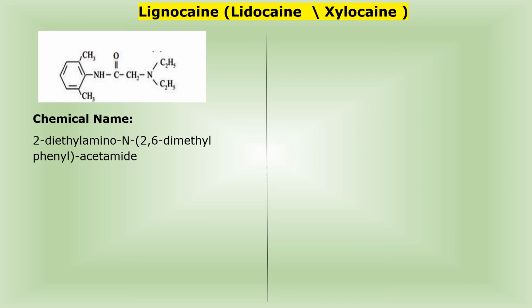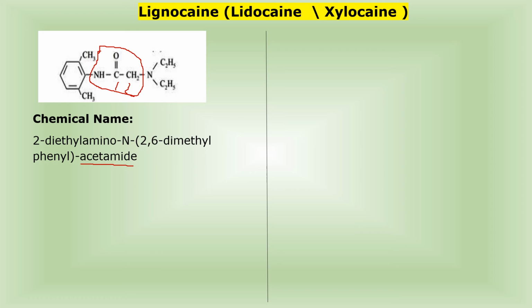In this structure, I have selected the basic parent skeleton as acetamide. This is the structure of acetamide, NH2, C double bond O, CH2. Now to the structure of acetamide, I am going to give the numbering. This is 1 and this is 2 position.